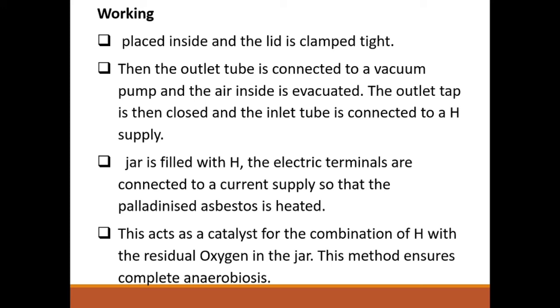After the jar is filled with hydrogen, the electric terminals are connected to a current supply. You have to switch on the apparatus so that the palladinized asbestos is heated. This heating is done only after filling the jar with hydrogen. Then the heated palladinized asbestos acts as a catalyst for the combination of hydrogen with the residual oxygen.